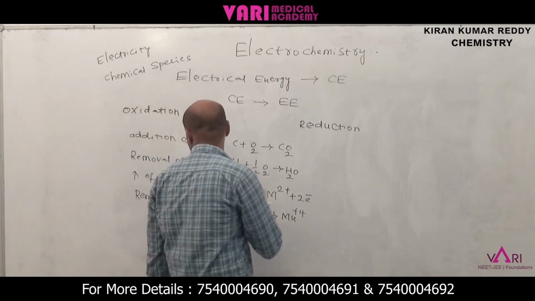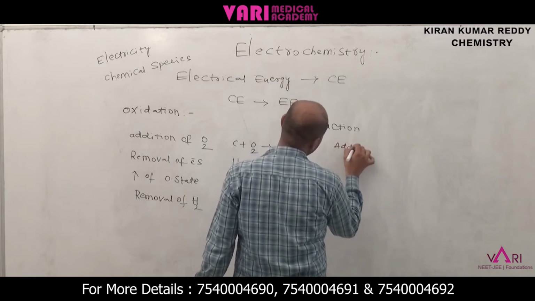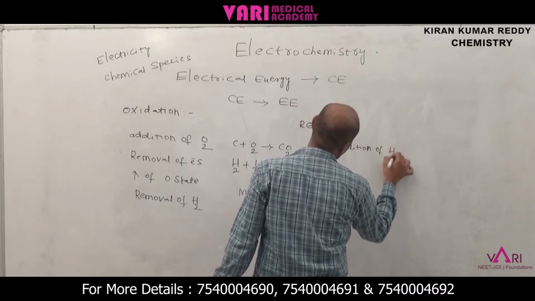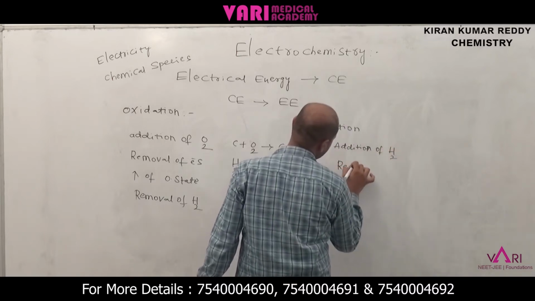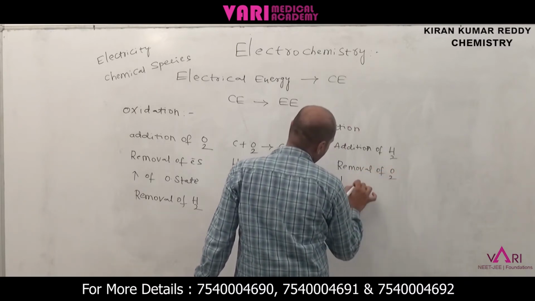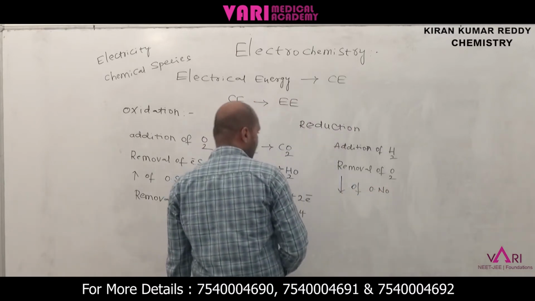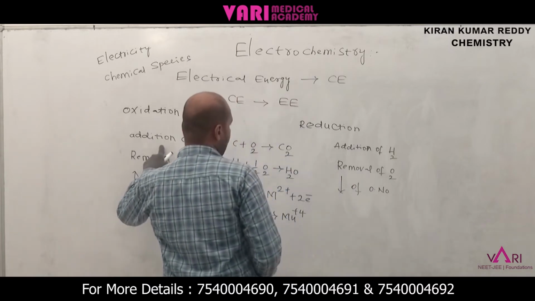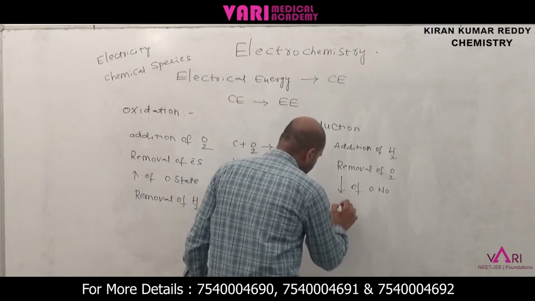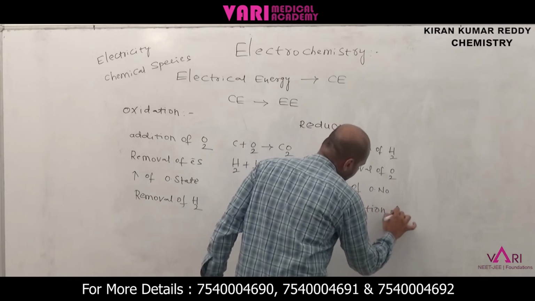If you take the reverse, that is called reduction. Addition of hydrogen, removal of oxygen, decreasing of oxidation number, and addition of electrons.